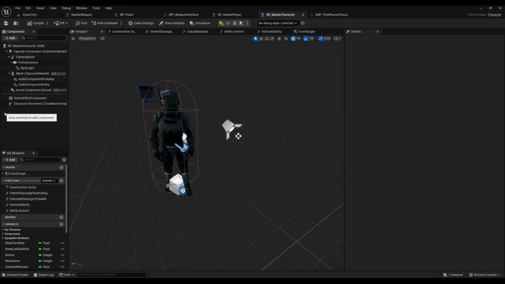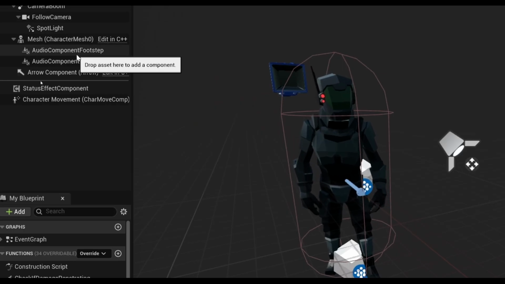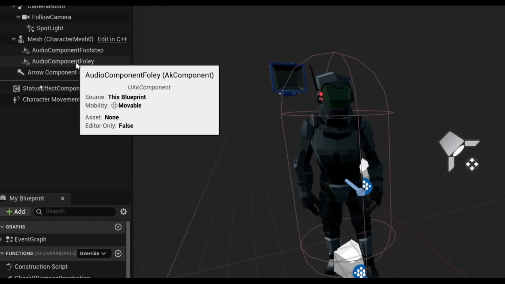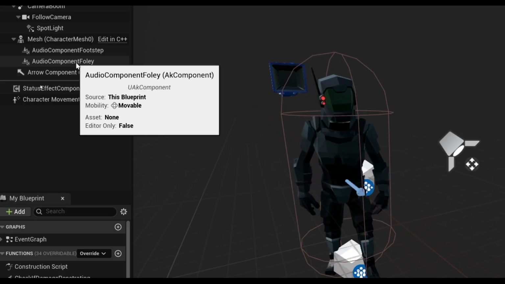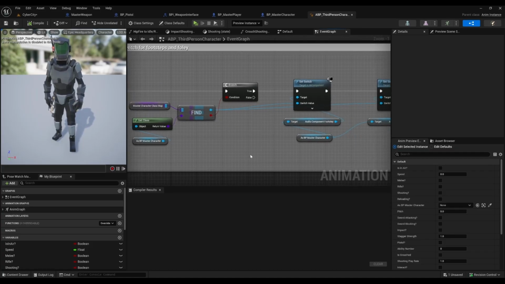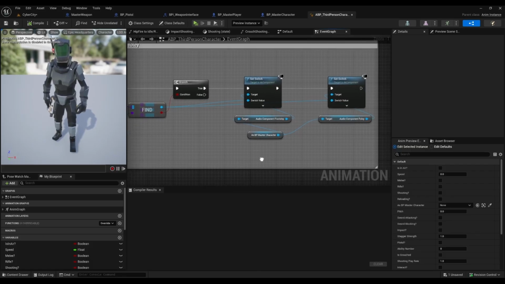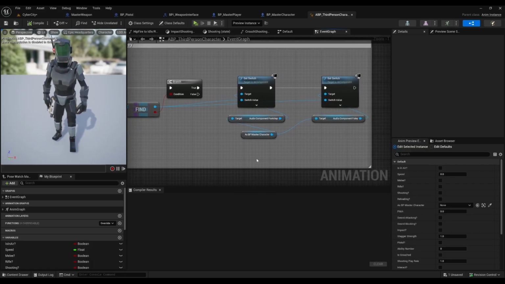Next, I wanted to tackle the footstep and foley system in a highly effective way. I added two bespoke components on the master character blueprint, one for footstep and one for foley. This in turn will propagate these components to all the characters in the game. In the third-person character animation blueprint, I'm using blueprint begin play to set a unique switch for each character that spawns in the game on their respective footstep and foley component.